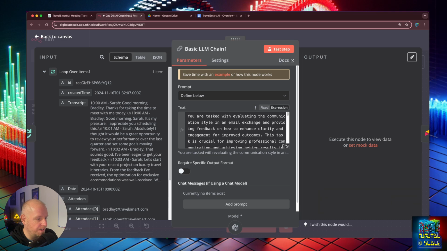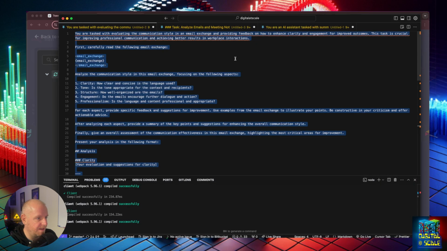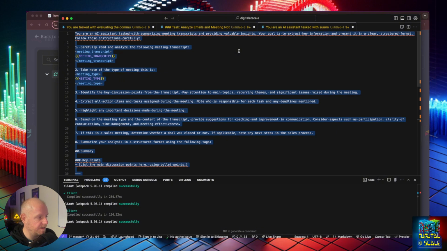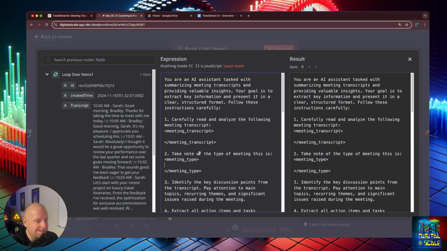And then here we're going to update our prompts. So here I have this prompt right here. All right. You are an AI assistant tasked with summarizing meeting transcripts and providing valuable insights. Your goal is to extract key information and present it in a clear, structured format. Follow these instructions. Carefully read and analyze the following meeting transcript. For that, we're going to wrap it in these tags because, remember, we want to separate our context from our instructions. That's a good way to do it, by putting these less-than and greater-than signs around any information. And the closing one always has that slash there.